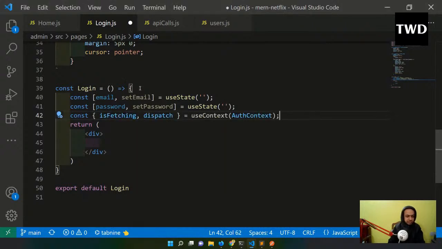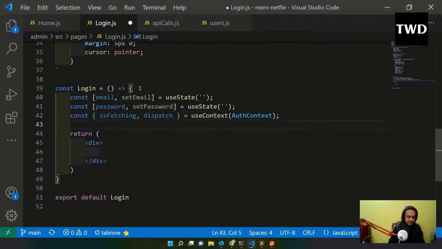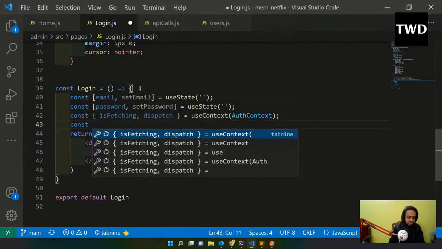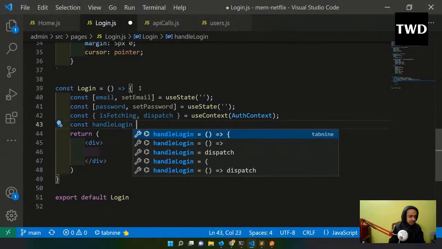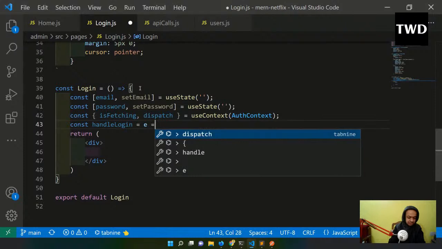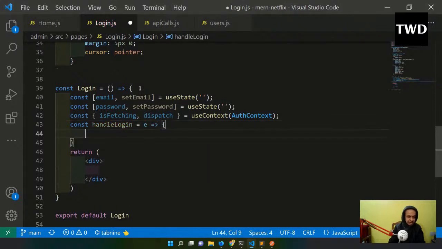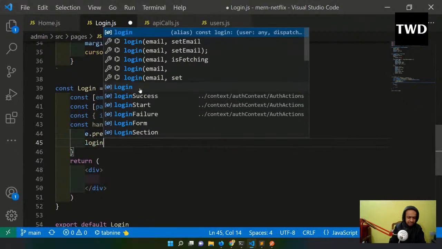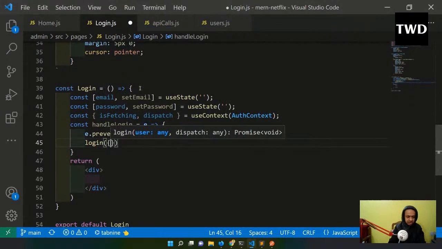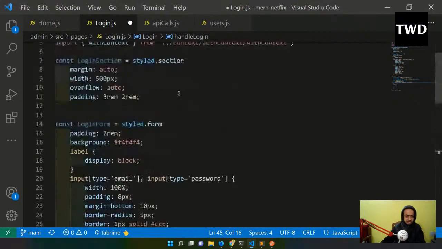We have isFetching and dispatch, and the useContext is there, and then const handleLogin is there, and e is there, and the login will be there. e.preventDefault we will have, and then we will directly pass it to this login function.